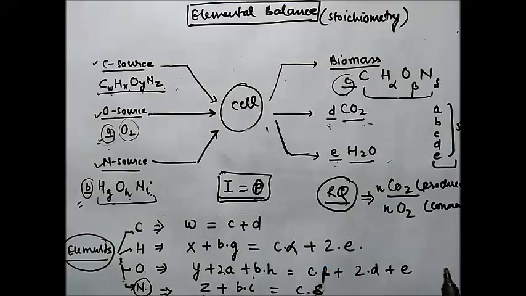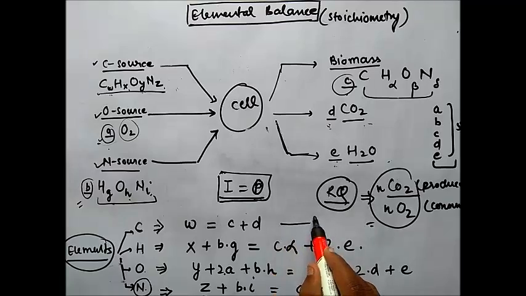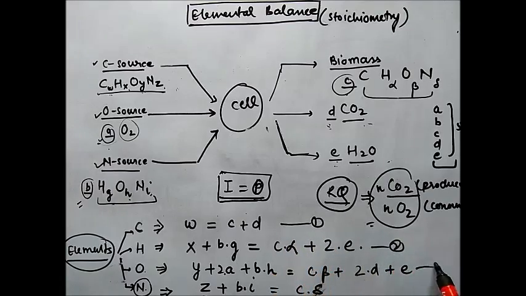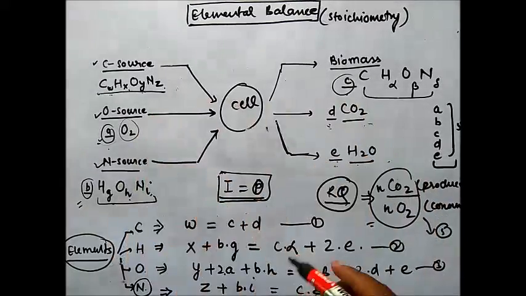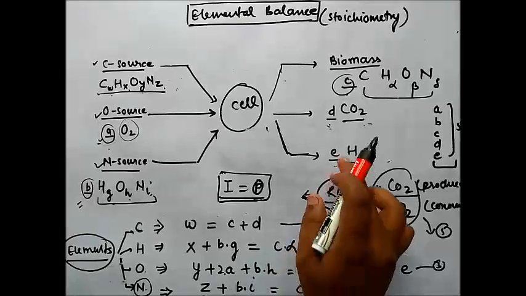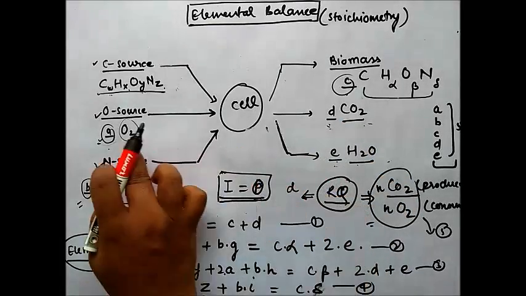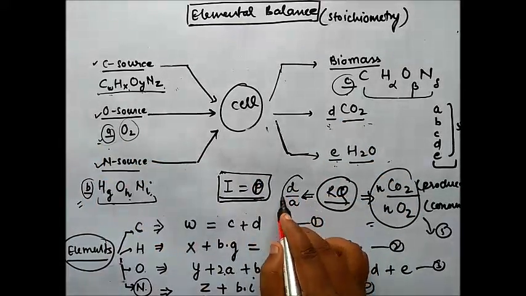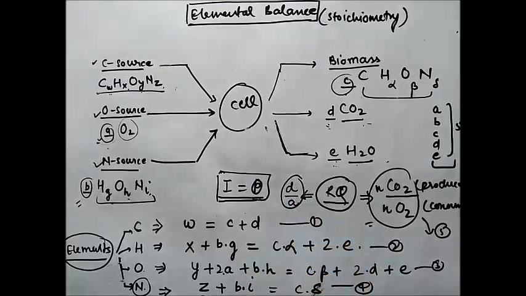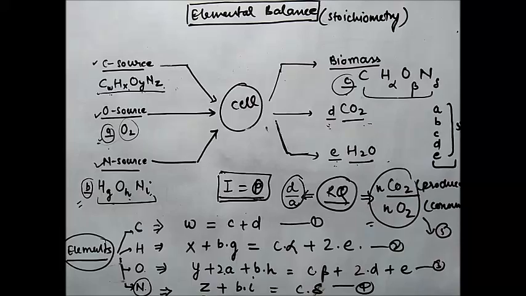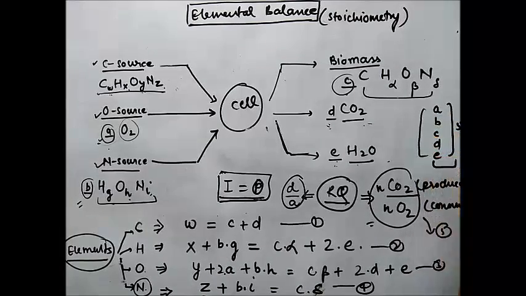This is the RQ, respiratory quotient. So you have 5 equations: equation number 1, equation number 2, equation number 3, equation number 4, and equation number 5. From these stoichiometry equations, what is the value of RQ? This is D and this is A, so D by A. With the help of these 5 equations, you can solve these 5 parameters.